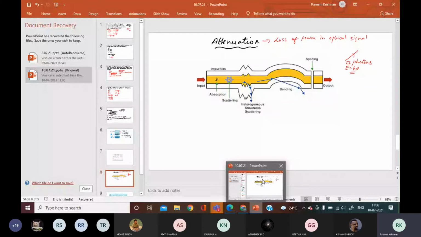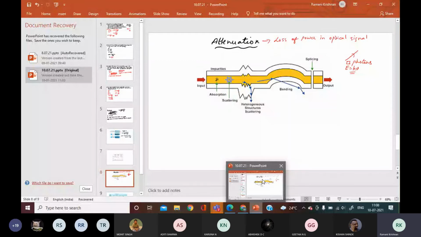Okay, right. Students, the screen is visible, right? Only thing, the audio may sometimes break because of the signal here.